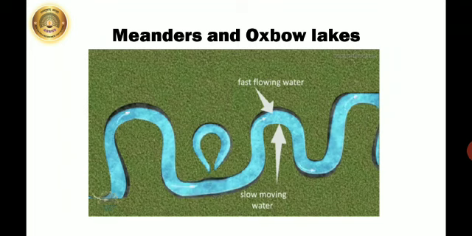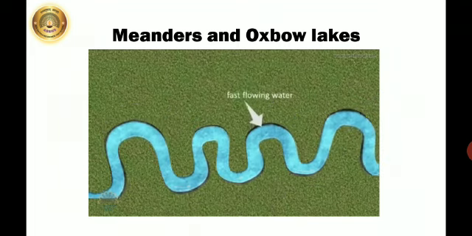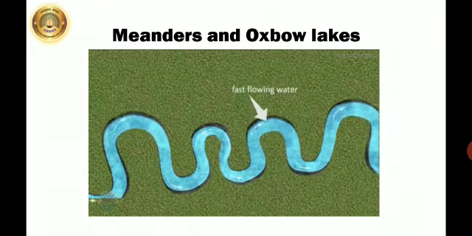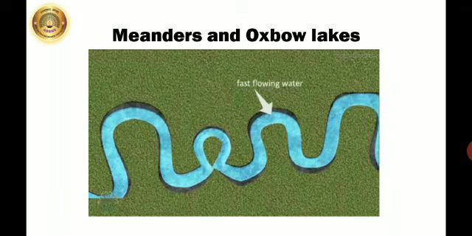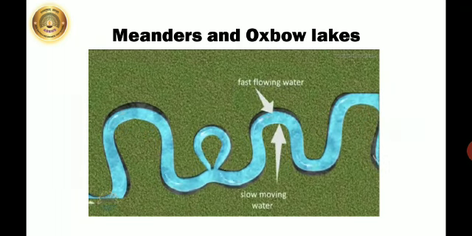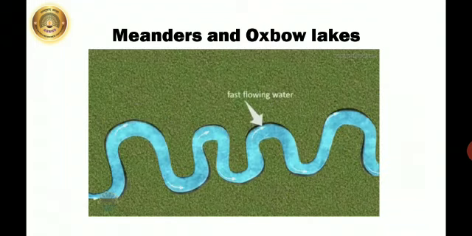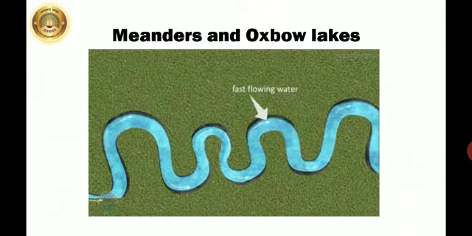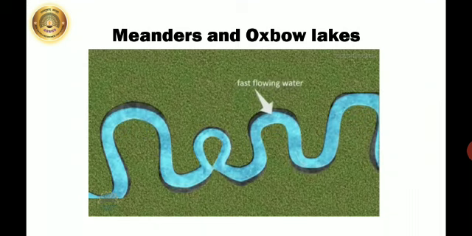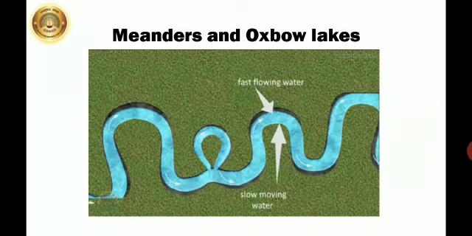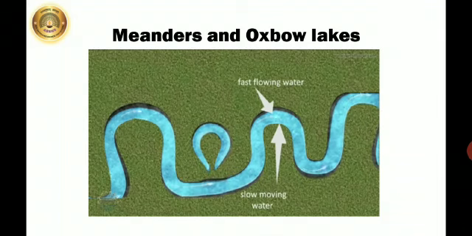The sediments get deposited on one bank, whereas the opposite bank gets eroded. This river follows a meandering or a zigzag path. Some meanders or loops come so close that they turn into oxbow lakes.